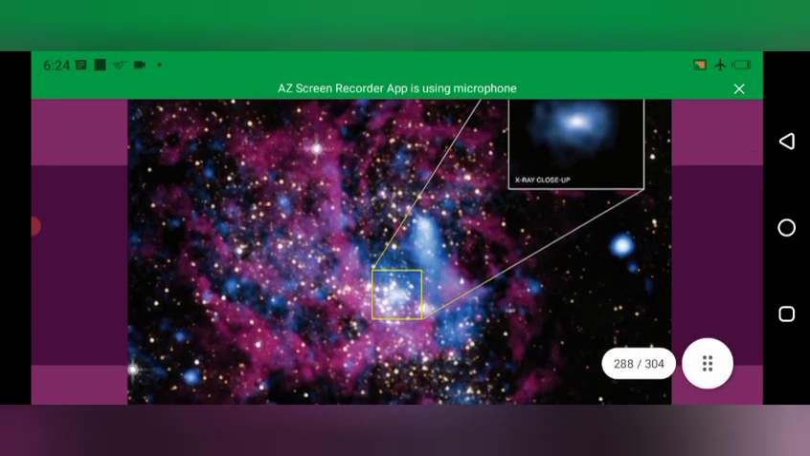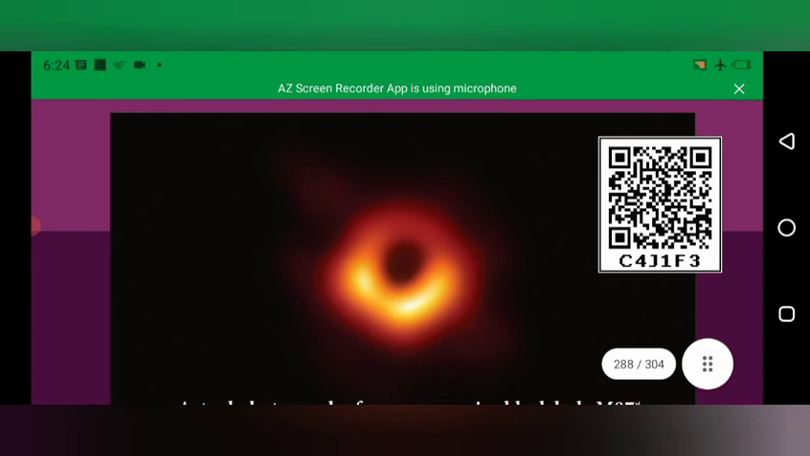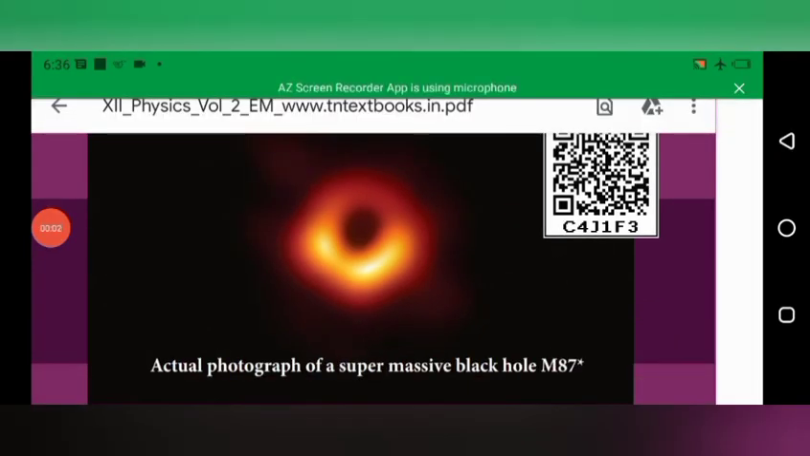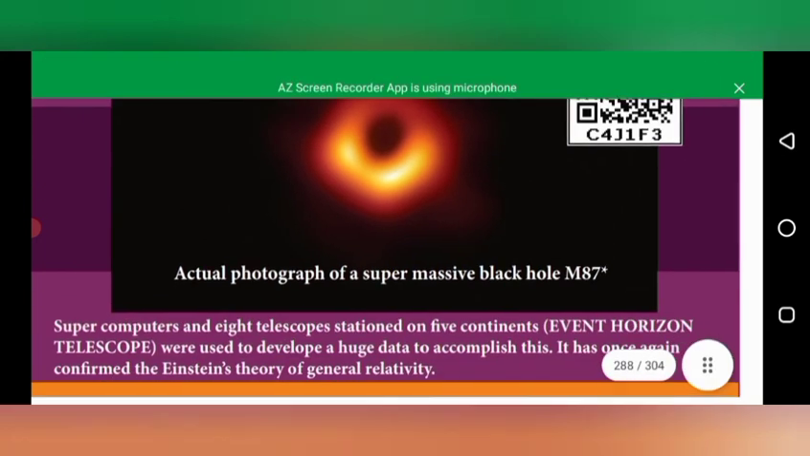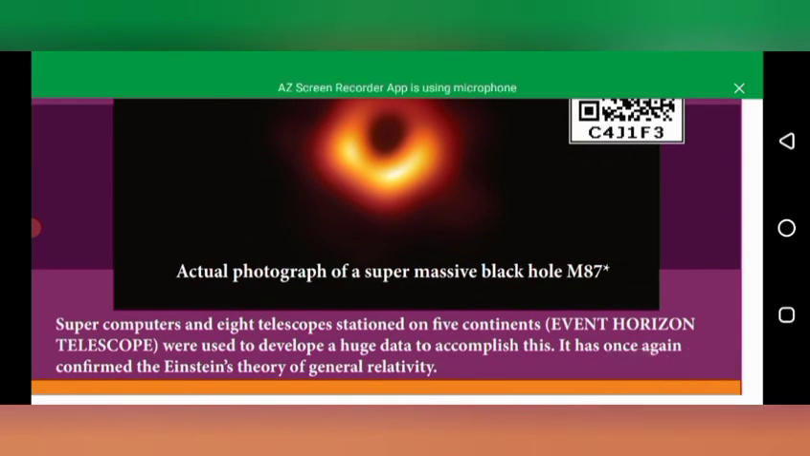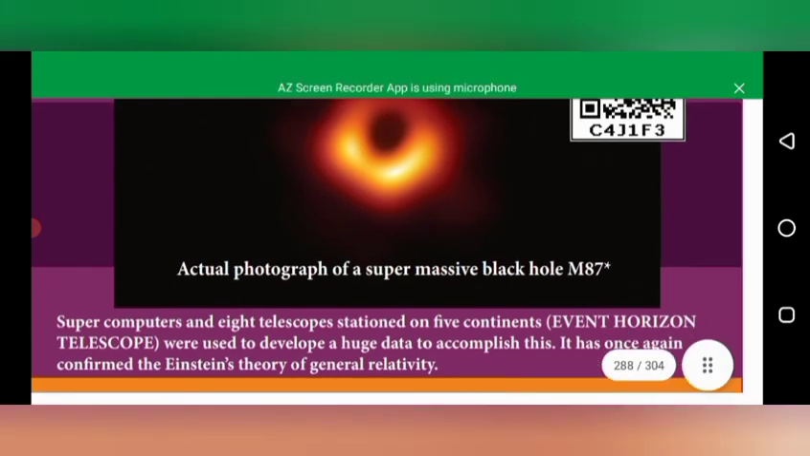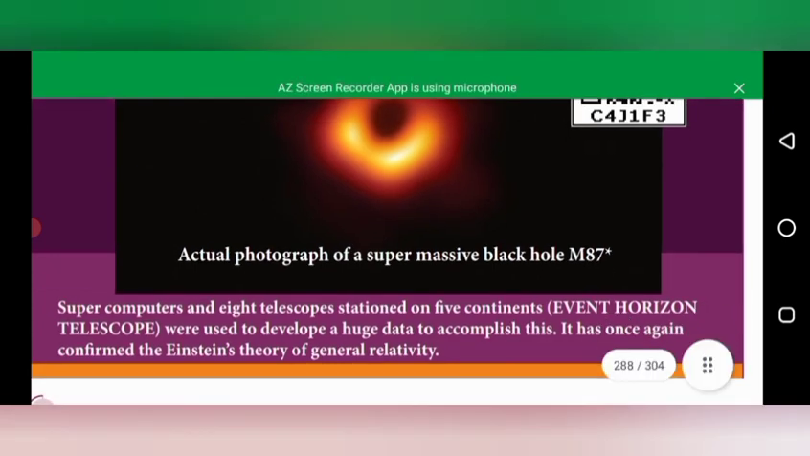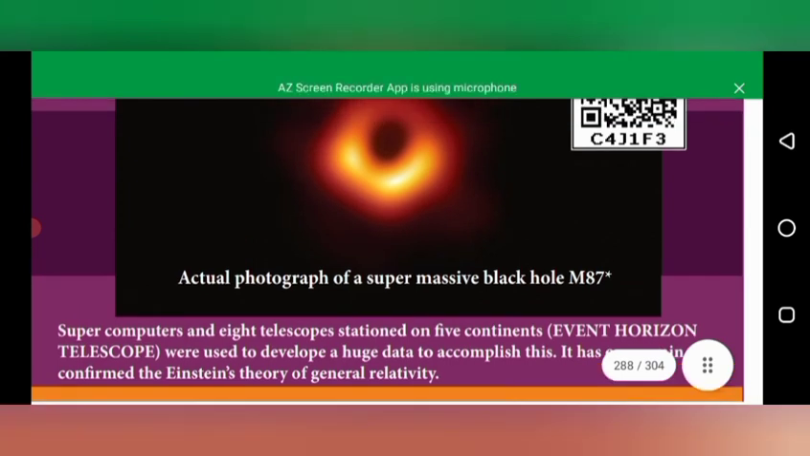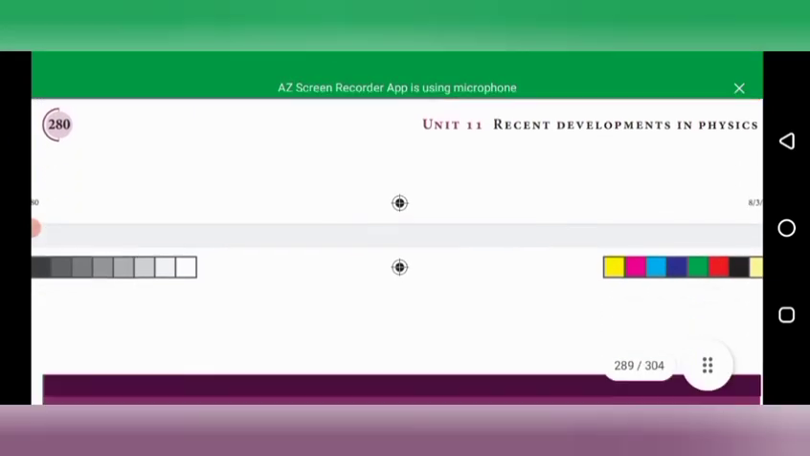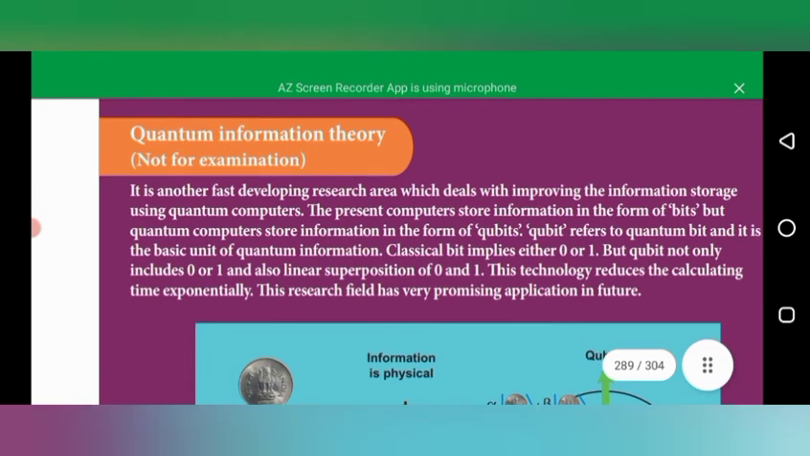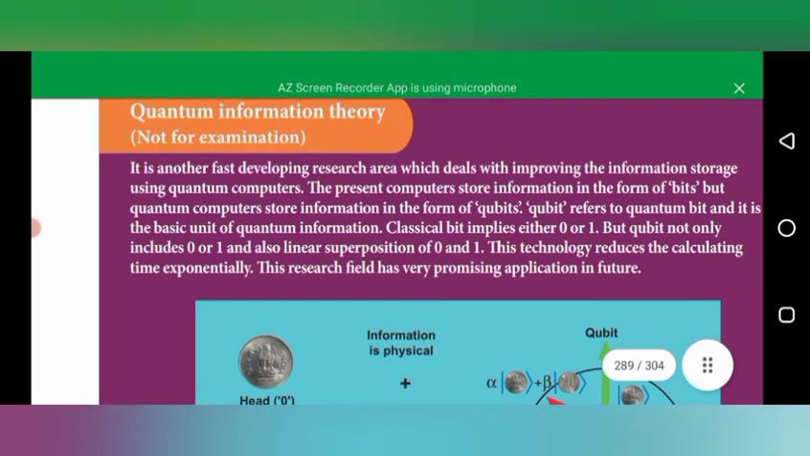But from very close, they can take a photo. So this is the clear picture of the black hole. Eight telescopes on five continents were used to develop this data. It once again confirmed Einstein's theory of general relativity. So in the last one, which is not for examination, that is quantum information theory.